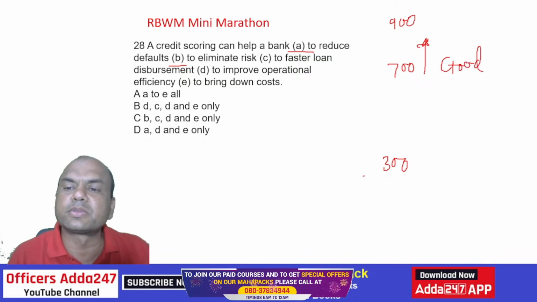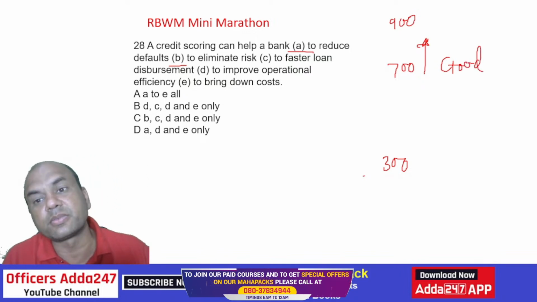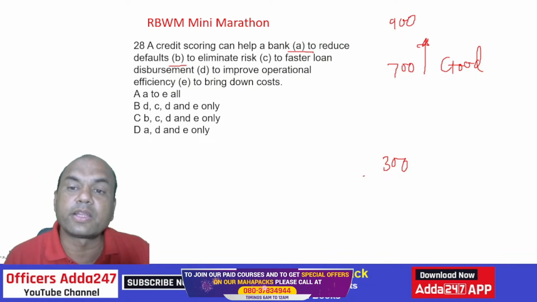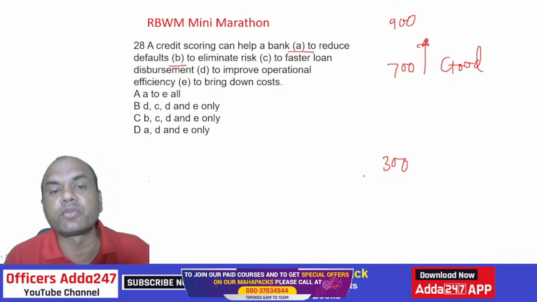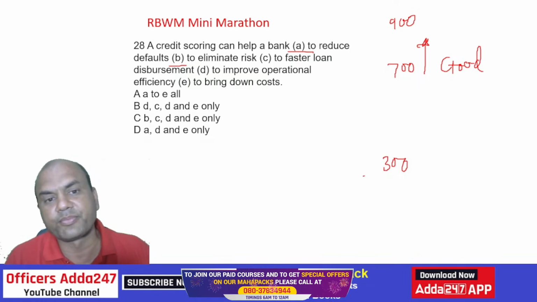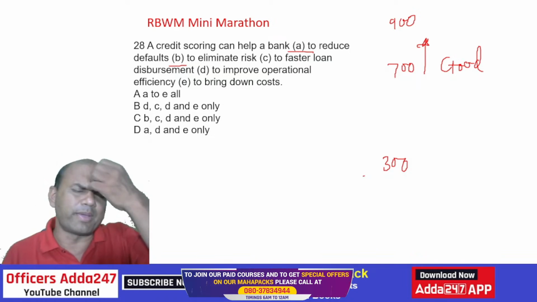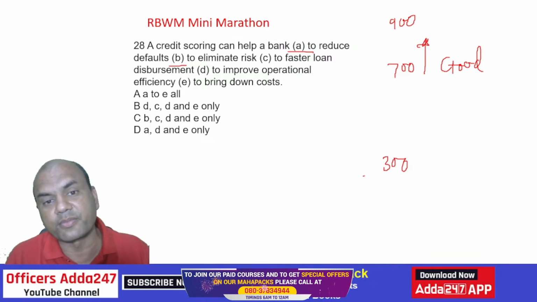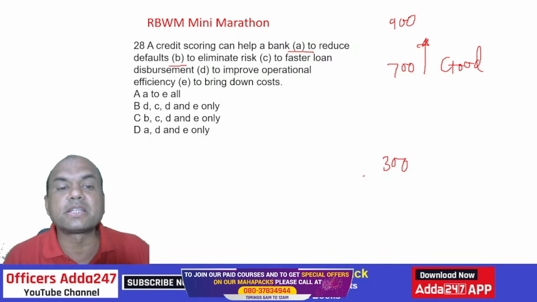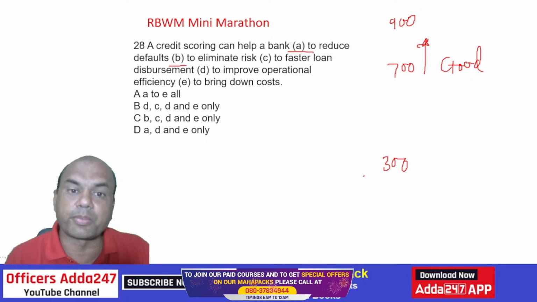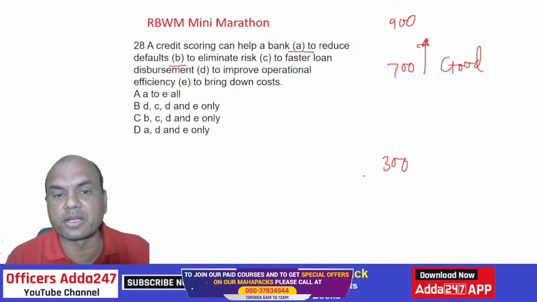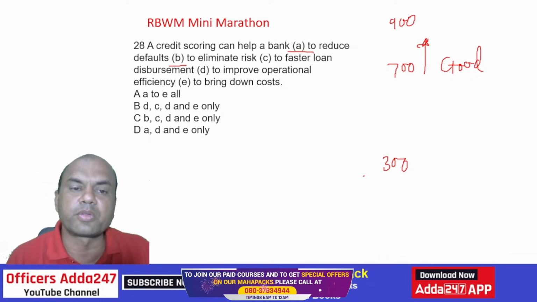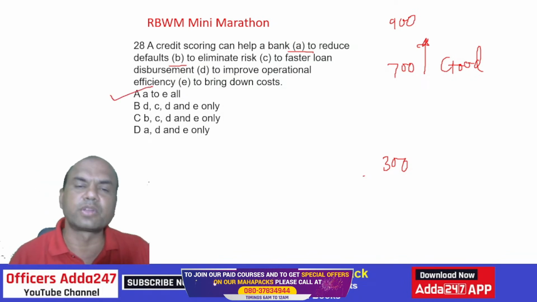So if any customer's credit score is good, it means that customer has repaid the loans correctly on time. So that's why this is considered a good customer. So it will eliminate the risk. Faster loan disbursement. The banker doesn't have to think much because the score is already good based on the history. To improve the operational efficiency, correct? Operational means faster loan disbursement. To bring down the cost, obviously, cost will also be brought down. So it is A to E, all. Got it?